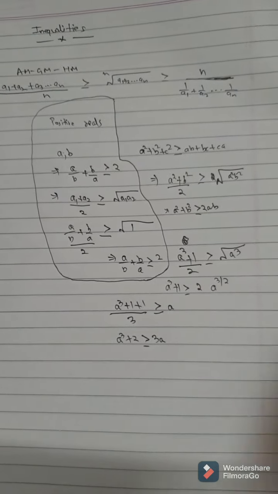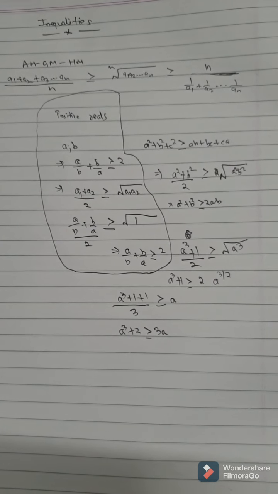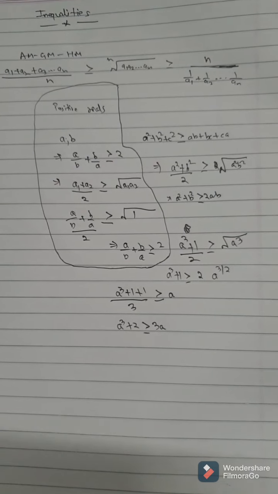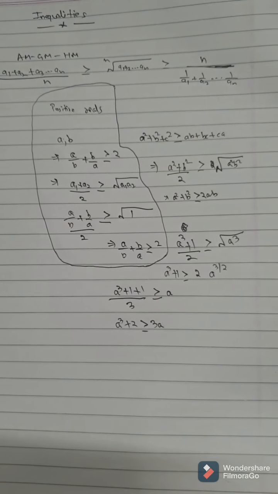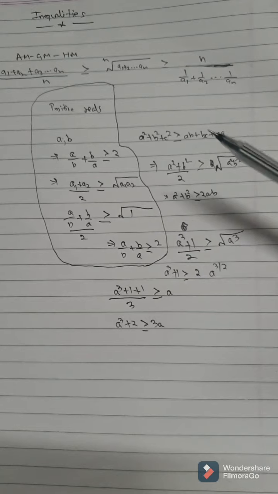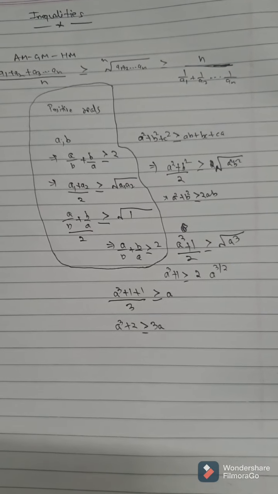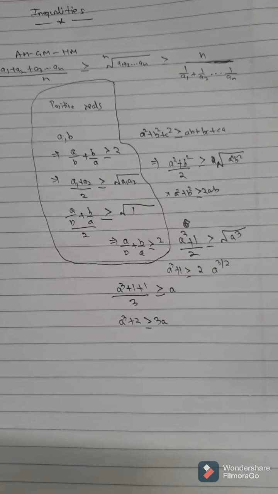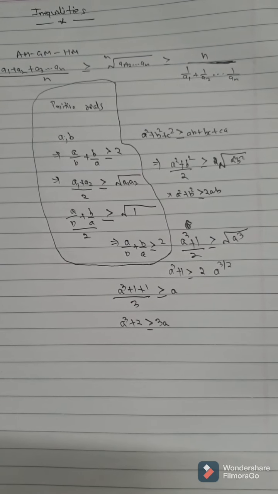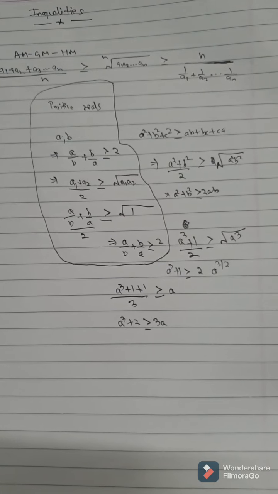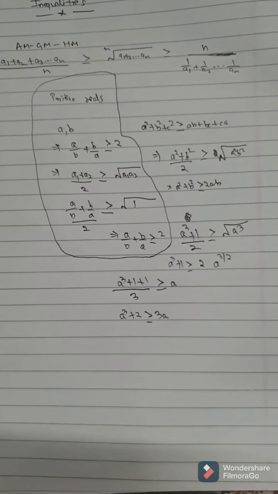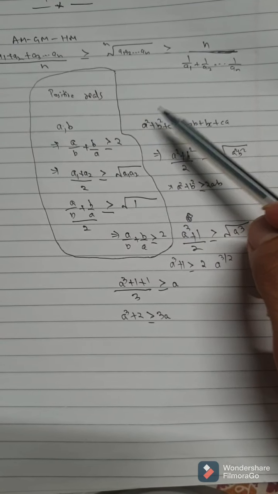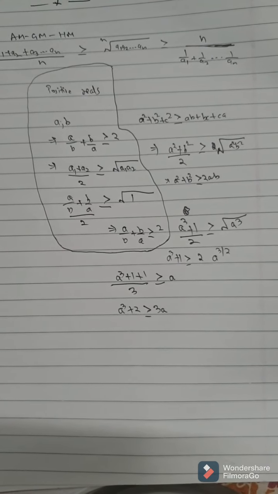Now let's get back to our problem. What was our problem? Proving that a square plus b square plus c square is greater than or equal to ab plus bc plus ca. Now let me show you how to do this. We want the power to be a positive integer, and here 2 is written. So it gives us a hint of applying AM-GM between two numbers. But if we apply AM-GM between two numbers, a square plus b square will be greater than or equal to 2ab, but c square will be left. So what can we do?